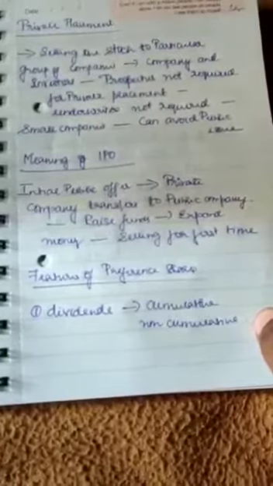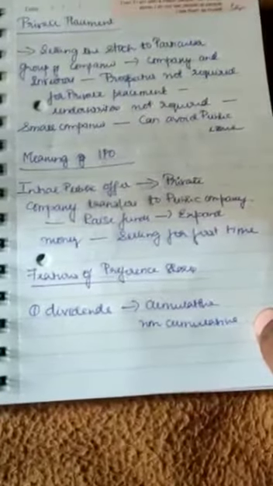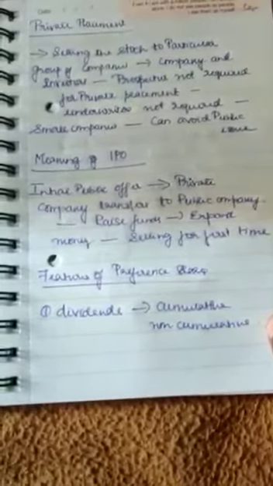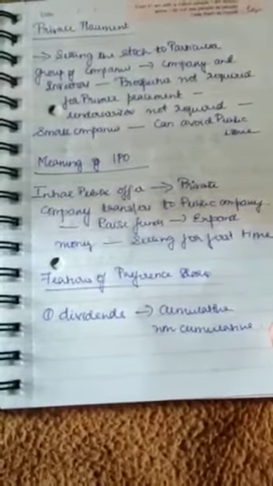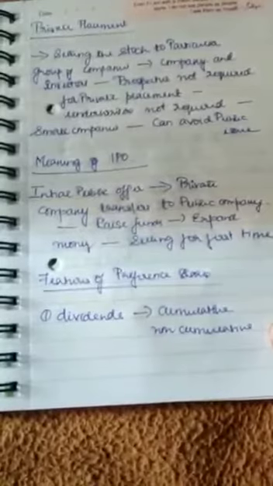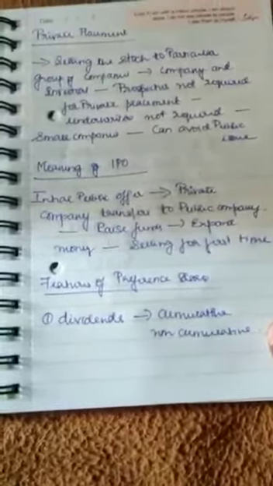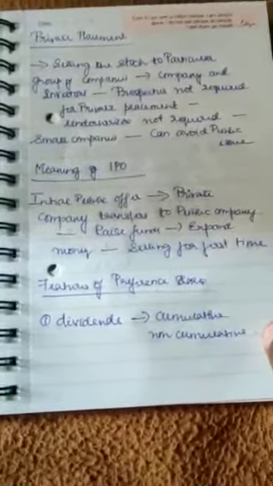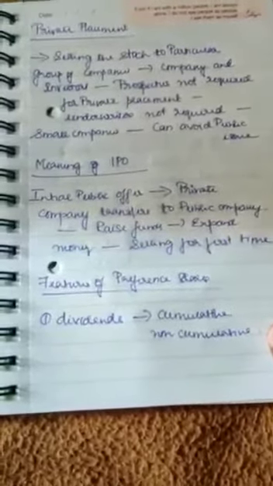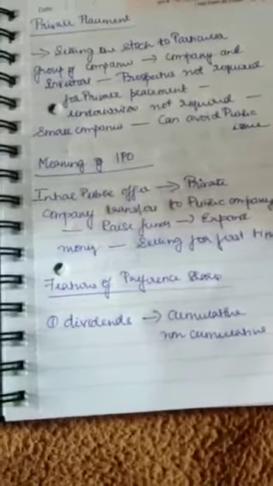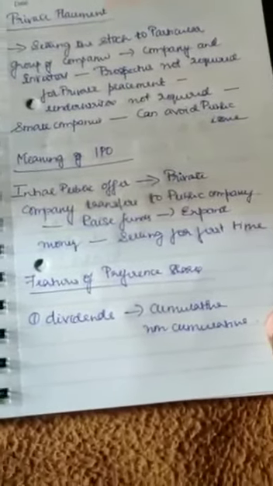If I am not paying dividend for this month, I'll pay it next month, then it becomes cumulative. If I am not paying for this month and I will not pay for the next month, that is non-cumulative. If the dividend is not carried forward, it is called a non-cumulative dividend. If the arrears are carried forward, it is called a cumulative dividend.